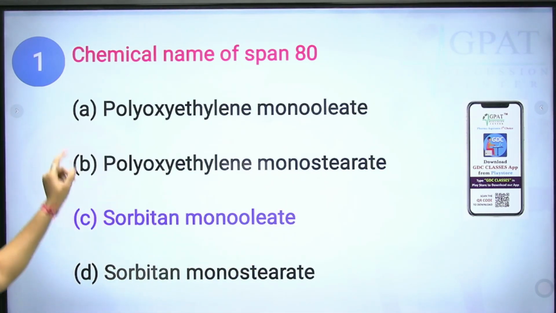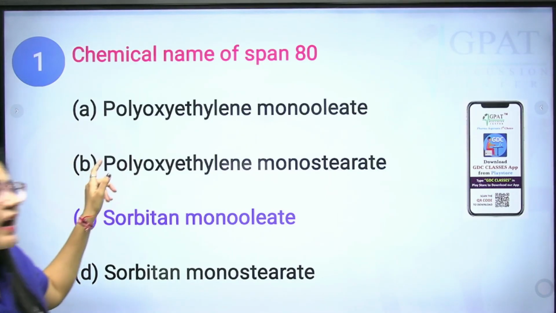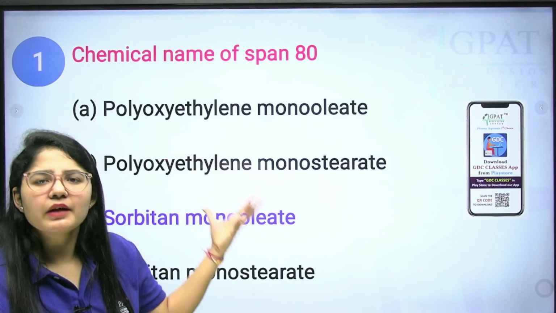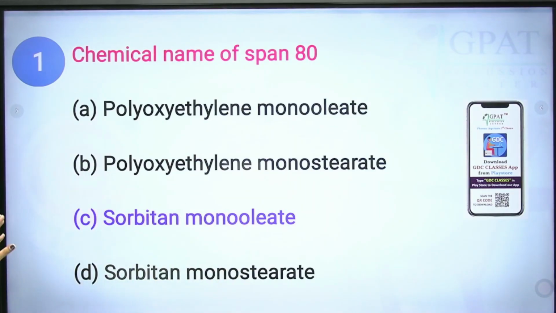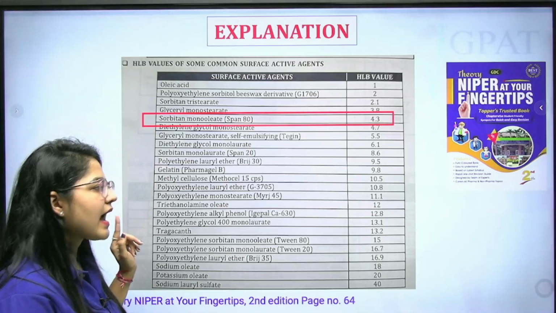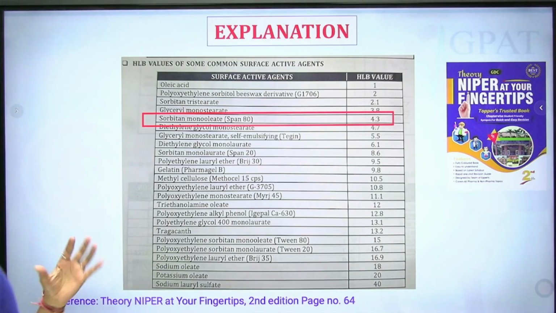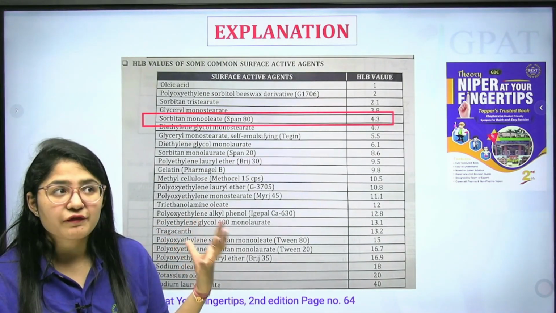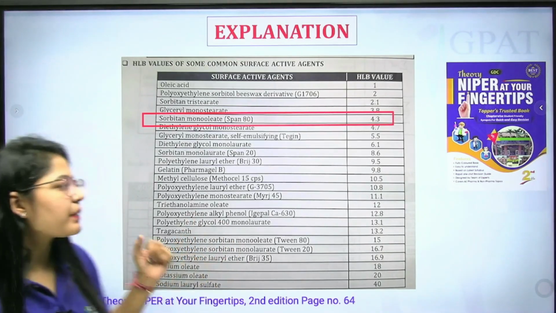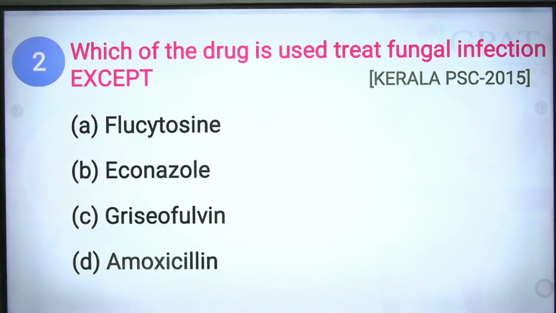Okay, clear? Now the first option says polyoxyethylene monooleate. This is a type of surfactant. It is a type of Tween, but it's not Tween 80. Next, this is also a type of surfactant: sorbitan monostearate is sorbitan plus stearic acid. And option number C is a non-ionic surfactant made from sorbitan plus oleic acid, that is Span 80.